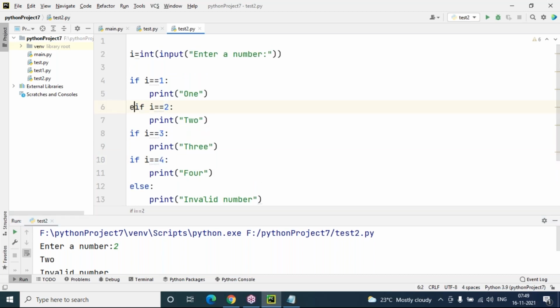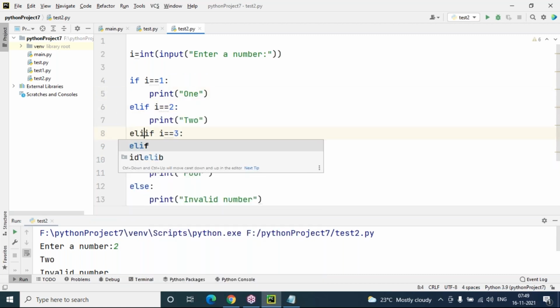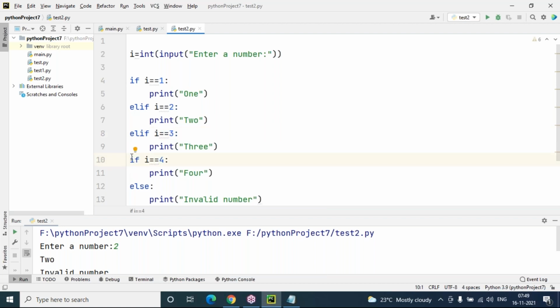Here I'm using elif. Else space if is not valid syntax in Python programming. I will tell you why it is not valid. Now you can see the elif keyword. So in this case what will happen? The first condition will be checked. If it is correct, then it will print, and the remaining conditions will not be tested. Only if it is not correct will it check the other conditions. So you will get a clear idea here.